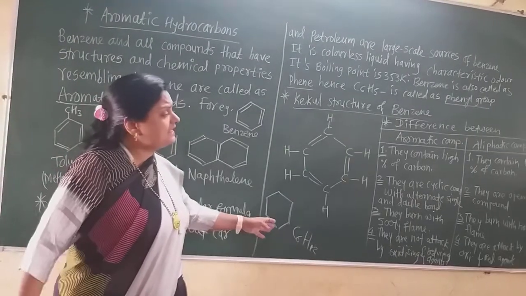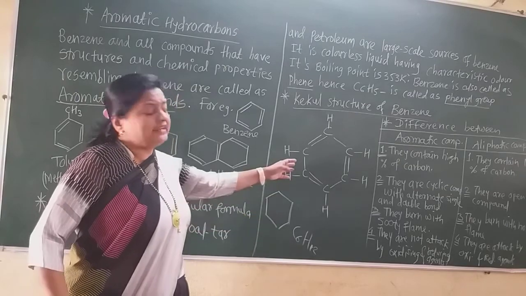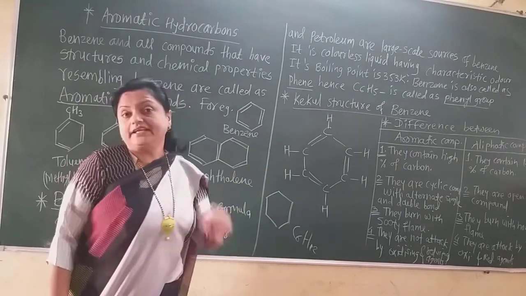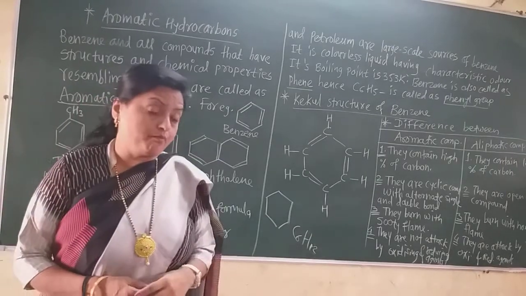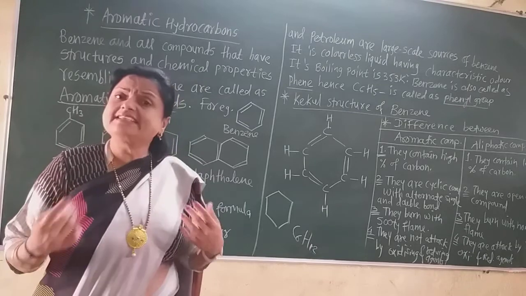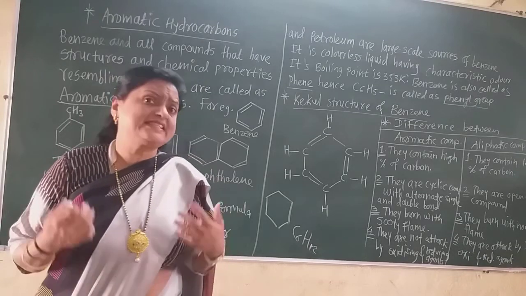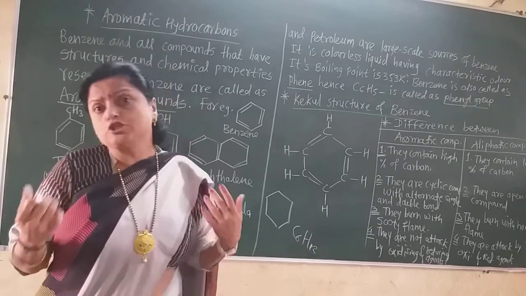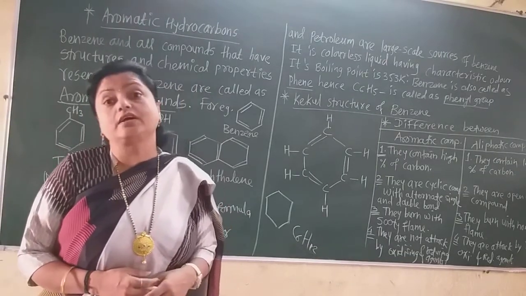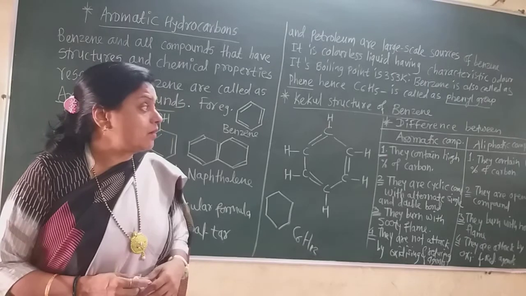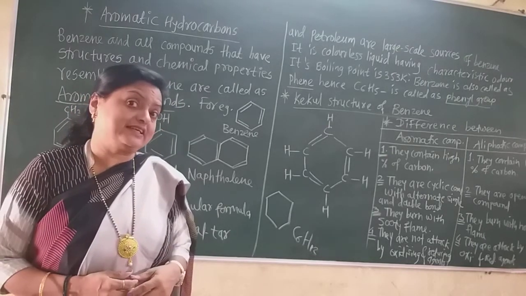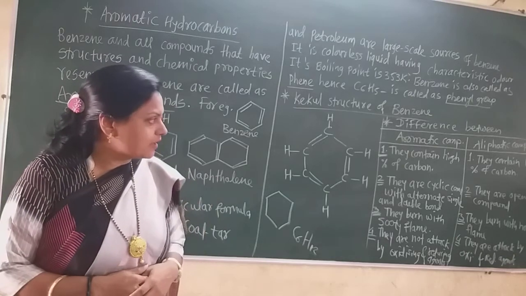Now see here in this cyclohexane and this benzene, the percentage of carbon is more in the aromatic compound than in the aliphatic compound, or n-hexane, you can say n-hexane having the formula C6H14. That also contains 6 carbon atoms, but there is a higher percentage of hydrogen than carbon. So aromatic compounds have a high percentage of carbon, and aliphatic compounds contain a low percentage of carbon.